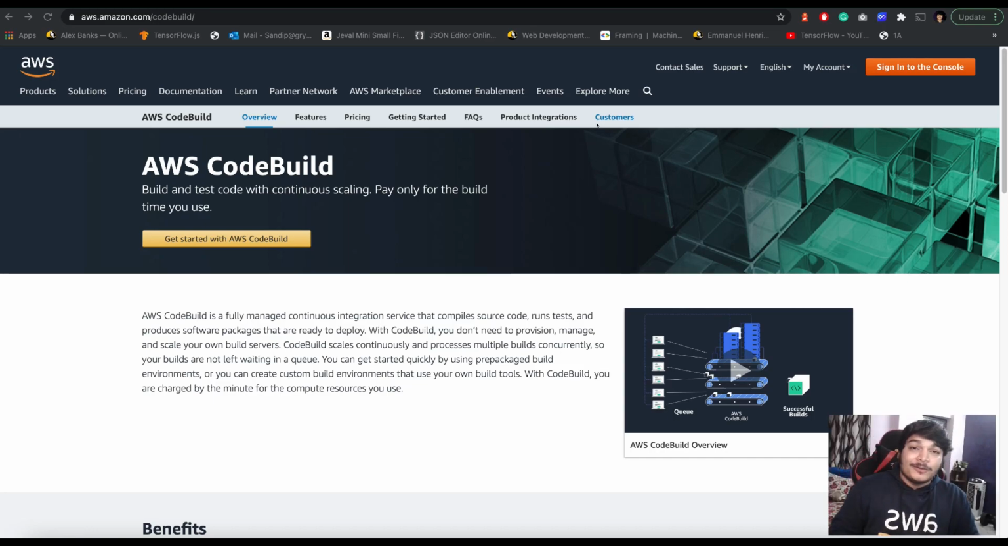Today we'll be learning about AWS CodeBuild. Now, what is AWS CodeBuild? That's the first question that will come to your mind. And why am I including it in our DevOps with AWS series, right? So, AWS CodeBuild is a service that helps us with making builds.